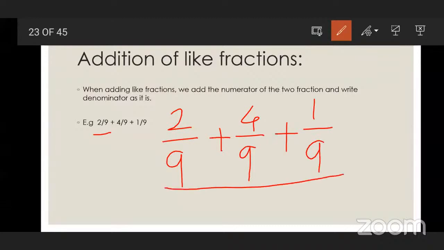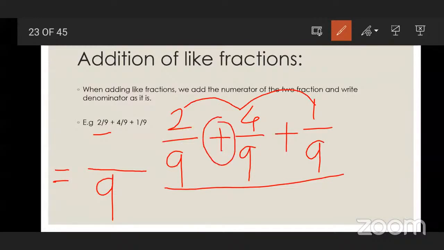Now all these fractions are having what? Same denominator. Excellent. When there is the same denominator, we have to take the common denominator, 9. And what is there in the numerator? 2, 4, and 1. We have to add all these numerators.